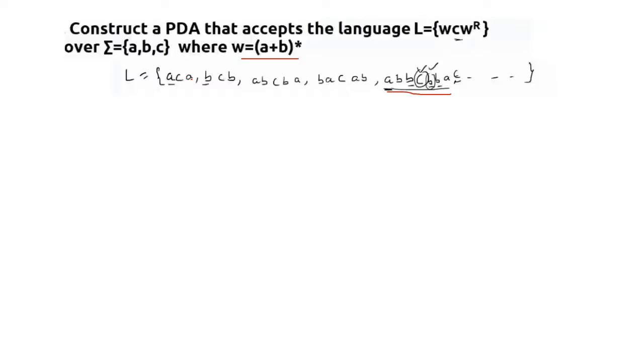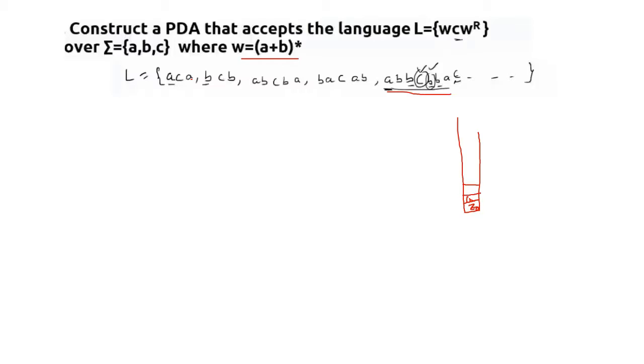So we can think of it like this: let's take a stack. At the bottom of the stack it should be Z0. Until we reach the C, we need to push the symbol, and whenever we reach the C, we need to pop the symbols out. That is the main concept behind this. So whenever we are starting, if we get A and the top of the stack is Z0, we are going to push the A inside. So it should be AZ0 when drawing the transition diagram.